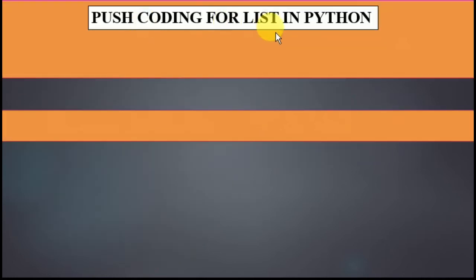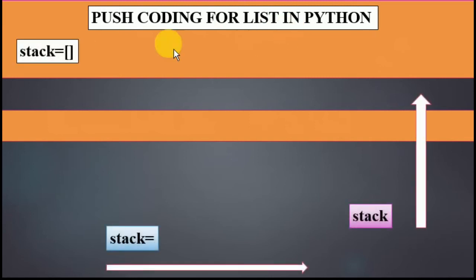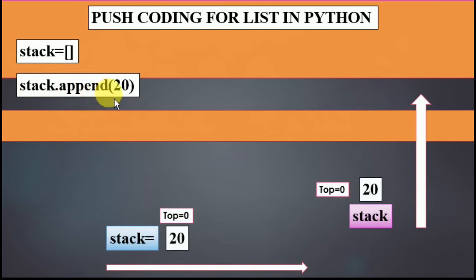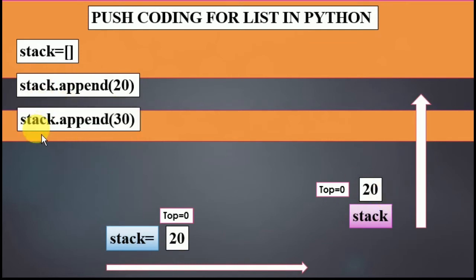Push coding for list in Python. Now how the coding is going to work, that I am going to show you. First line is stack equals brackets. Now if I write stack append 20, here it is. The first value is going to be inserted. Now if I write in a Python IDE, the second line is stack dot append 30. It is going to be here.